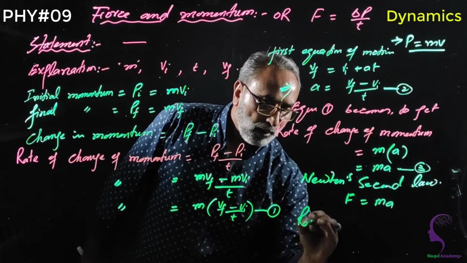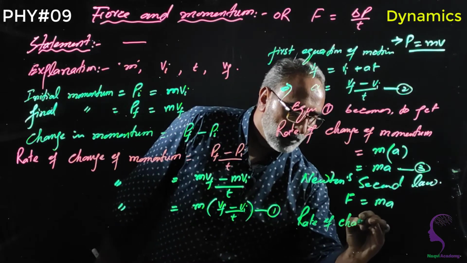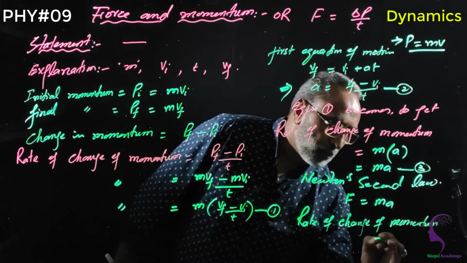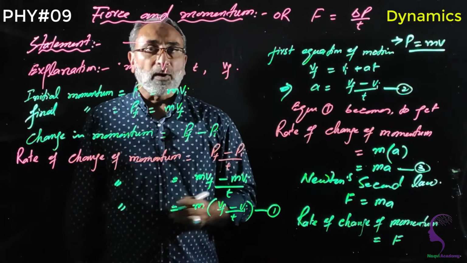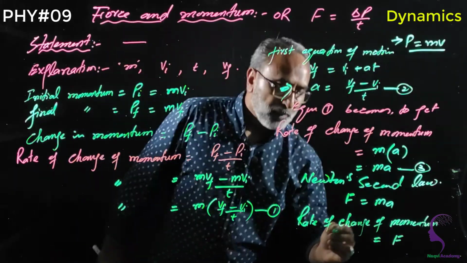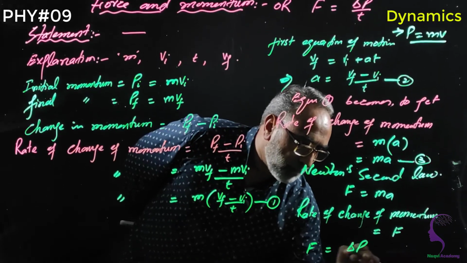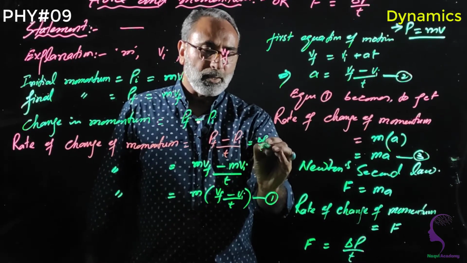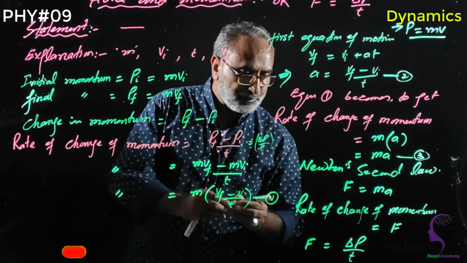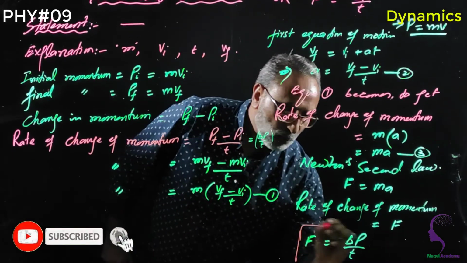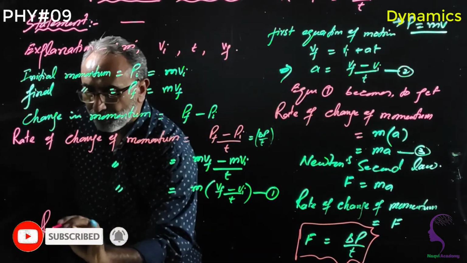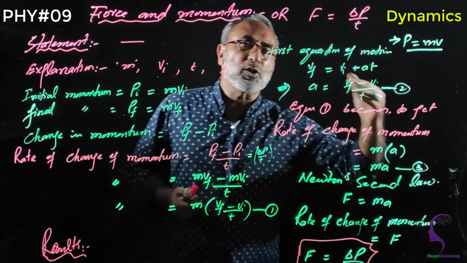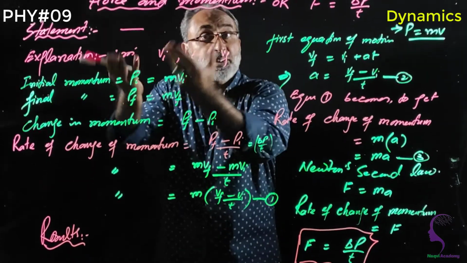So rate of change of momentum is equal to force F. What is rate of change of momentum? When we write it mathematically, you can say that F is equal to delta P by T, just like this. You can note it simply as delta P by T. So my dear students, in this way, at the end you can write the result. What result will you write? This net force is always equal to rate of change of momentum, which is called force and momentum.